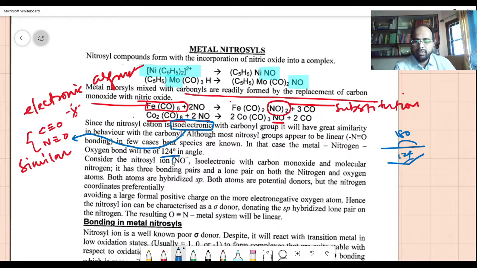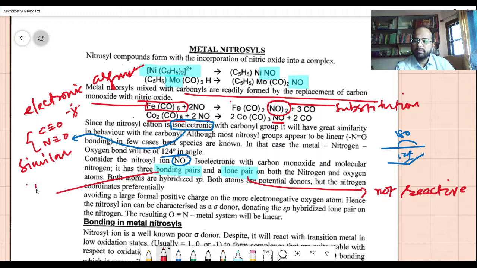But if you have a cation like the nitrosyl ion NO plus, consider it. It's isoelectronic with carbon monoxide and molecular nitrogen, and it has three bonding pairs and a lone pair on both the nitrogen and oxygen atoms. Note this: bonding pairs and lone pair. A lone pair is not reactive. A bonding pair is involved in bonding.